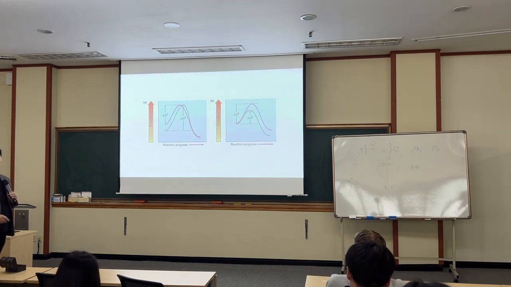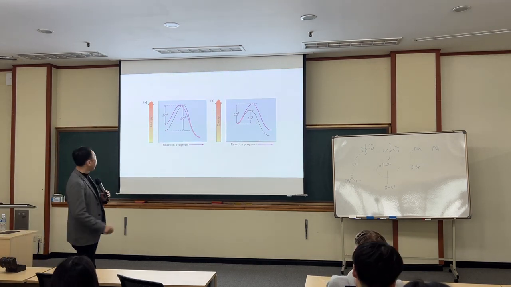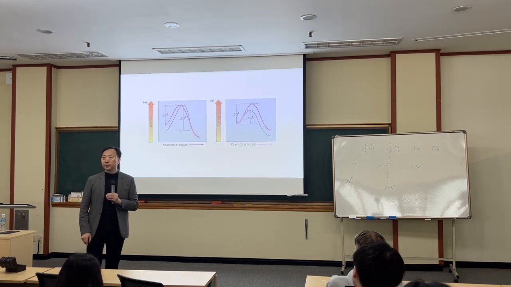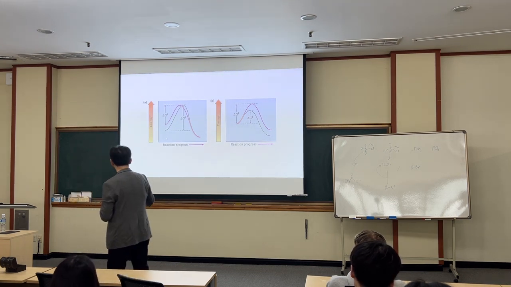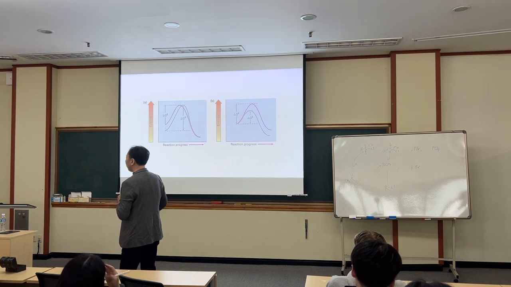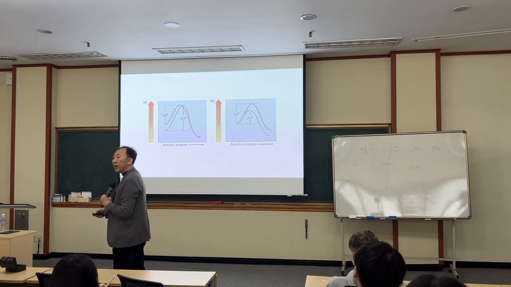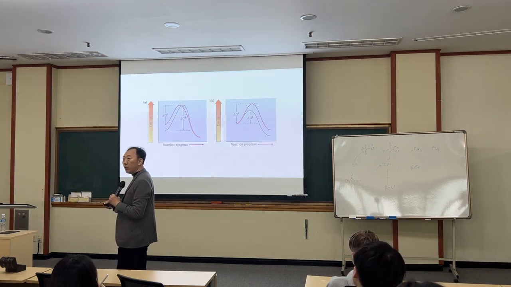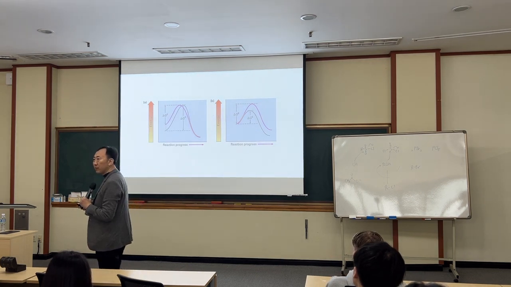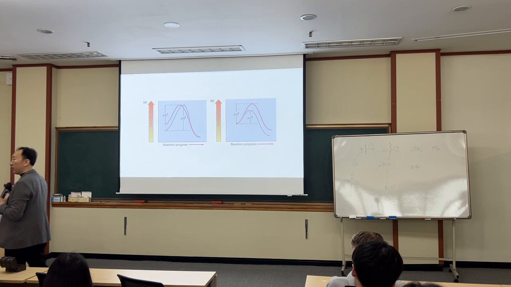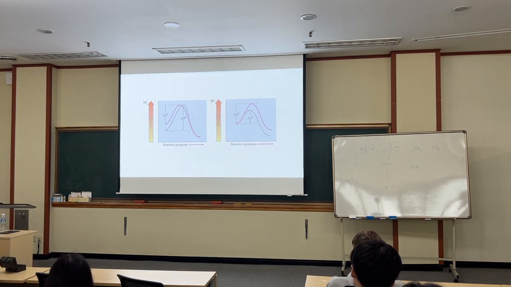Now, two cases you can think of. If the product is identical, but one reactant is less stable and the other is more stable, which one may give you a faster reaction?